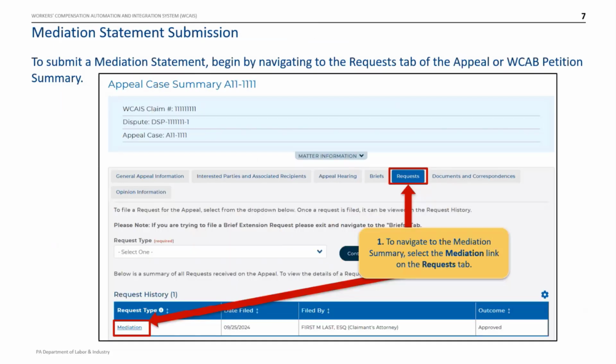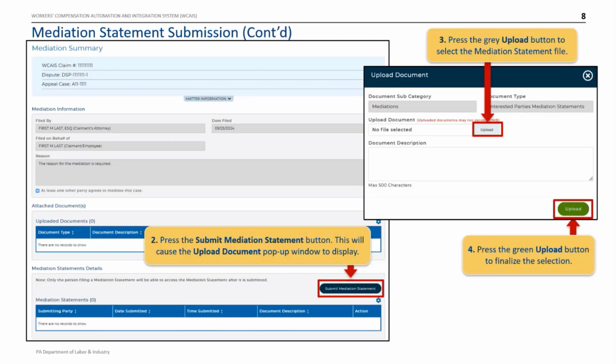Now, we'll cover the steps that each party will follow to submit their mediation statement. You will begin on the Request tab of the Appeal Summary or WCAB Petition Summary. Then, select the Mediation link in the Request History grid. This will navigate to the Mediation Summary. Next, scroll down to the Mediation Statements Details section. Press the Submit Mediation Statement button, and this will cause a document pop-up window to display, as seen on the right side of the screen.